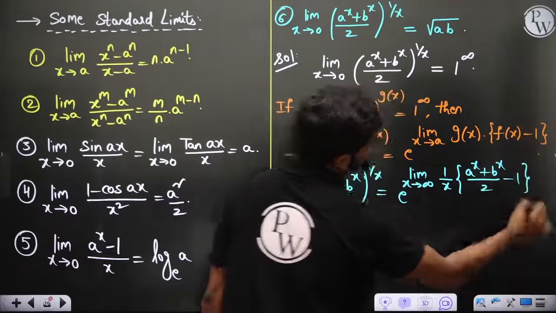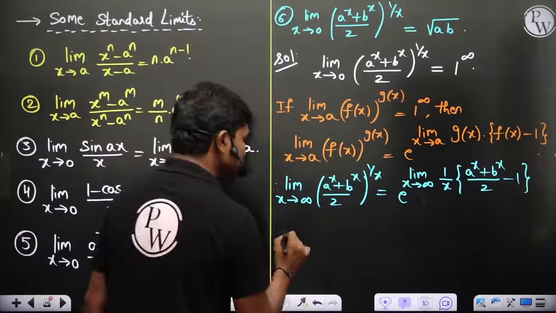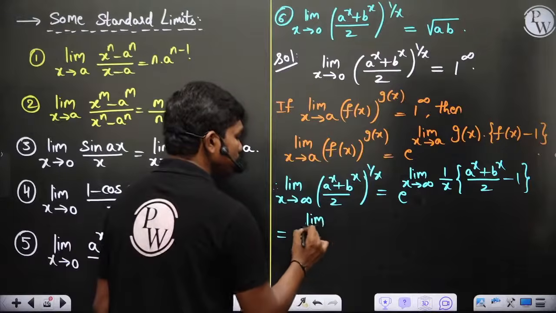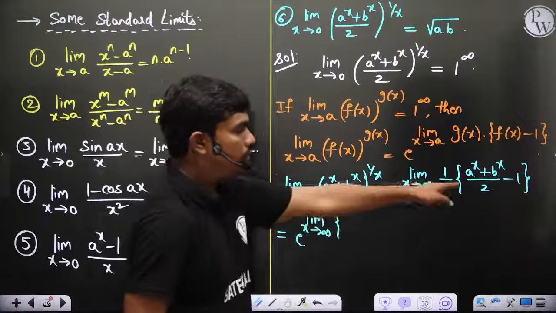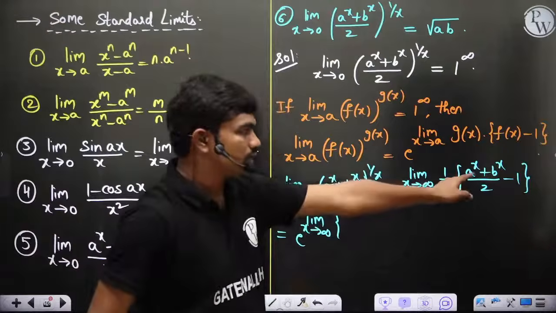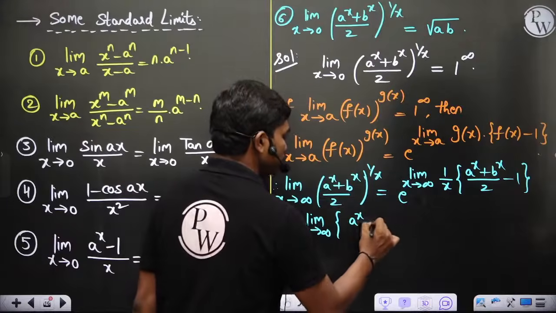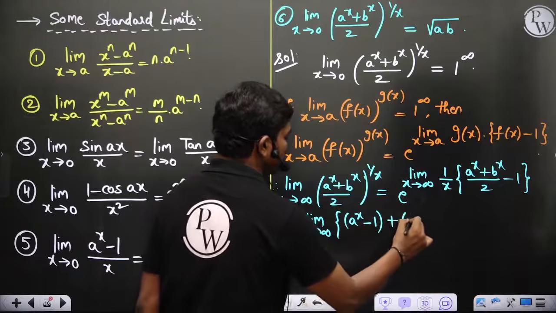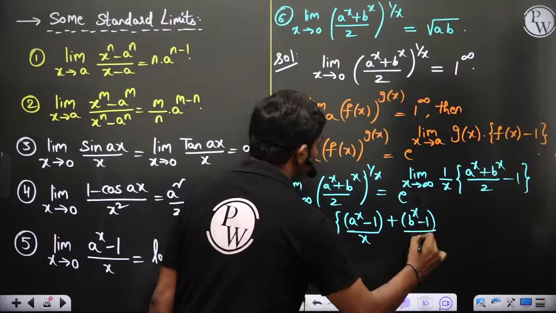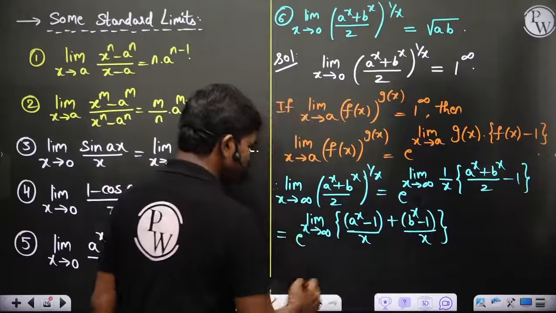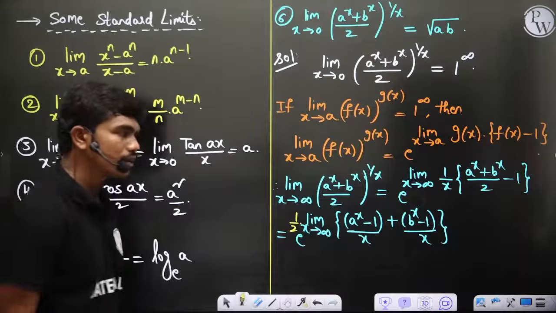This is what you have. So if you simplify this, let's see what we'll get. This is equal to e power limit x tends to infinity. You can write this as, if you take LCM, a power x plus b power x minus 2 divided by 2. We can write that as a power x minus 1 plus b power x minus 1 divided by x, and this 1 by 2, which is a constant, you can bring it outside the limit.